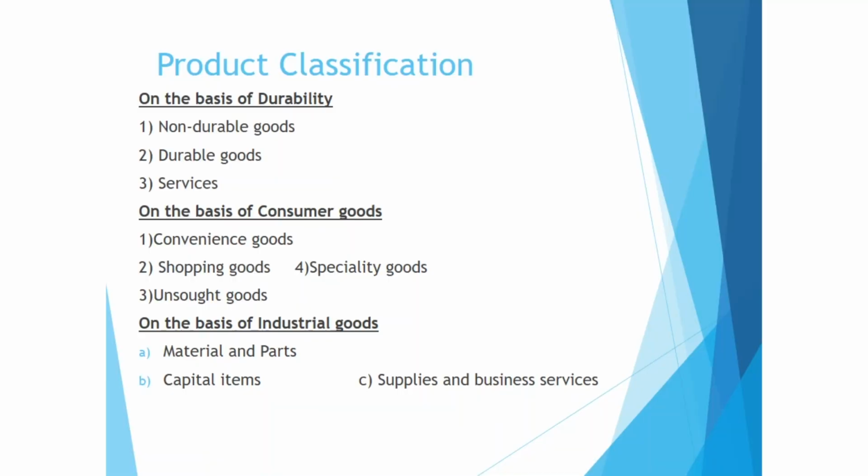It is on the basis of durability, on the basis of consumer goods, on the basis of industrial goods. Okay, so let's go directly to the basis of consumer goods. There are 4 types of goods under consumer goods, that is convenience, shopping, specialty, unsought goods. So children, features are given for each and every type of consumer goods and also marketing strategies. Okay, so make sure that you do well all the strategies, because they may ask you direct or indirect questions.